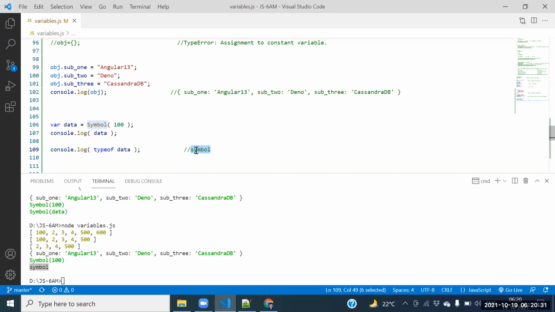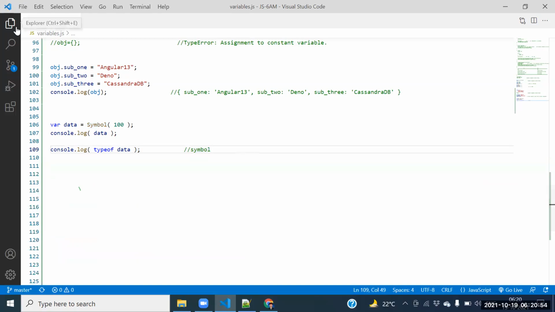Okay, boys, did I discuss the differences between var keyword and let keyword? Yes, sir. And did I discuss a few more examples with the const keyword? Yes, sir. Guys, this is nothing but chapter 1 here.